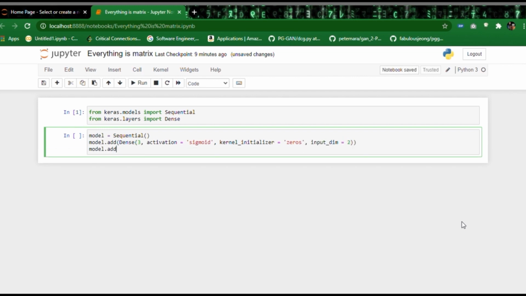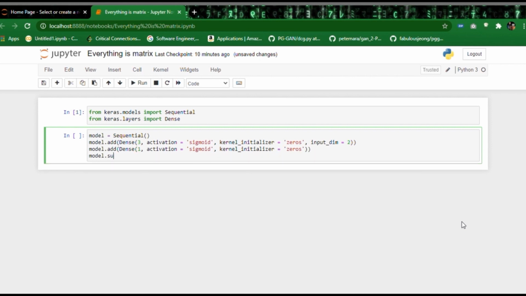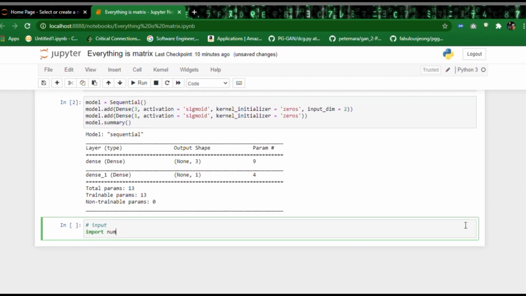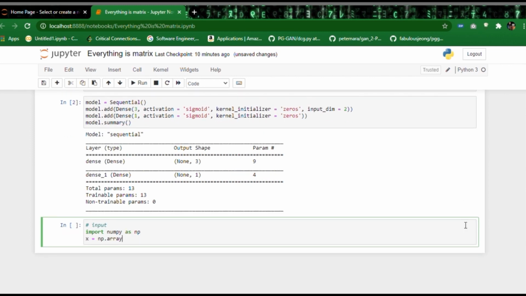Now do the same for the output layer, but only with 1 neuron. Let's take AND logic as input, where the output would be 1 when both inputs are 1.